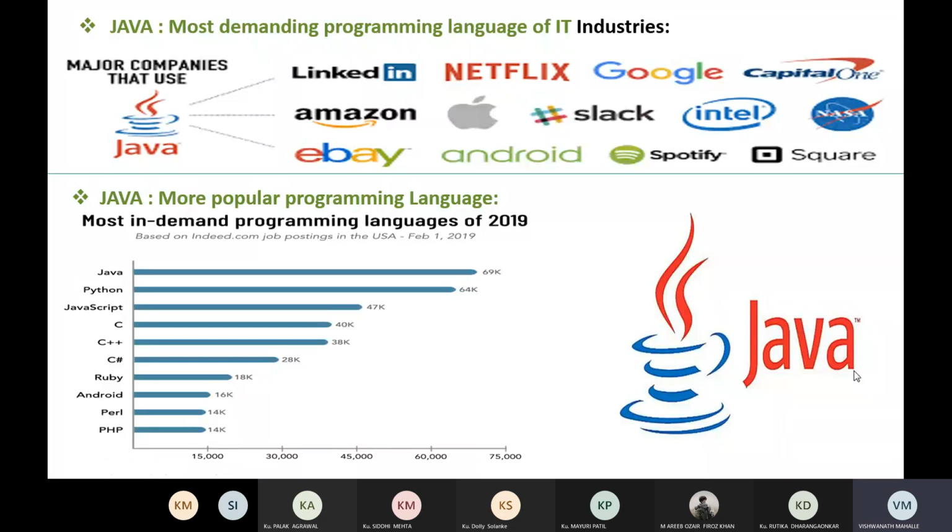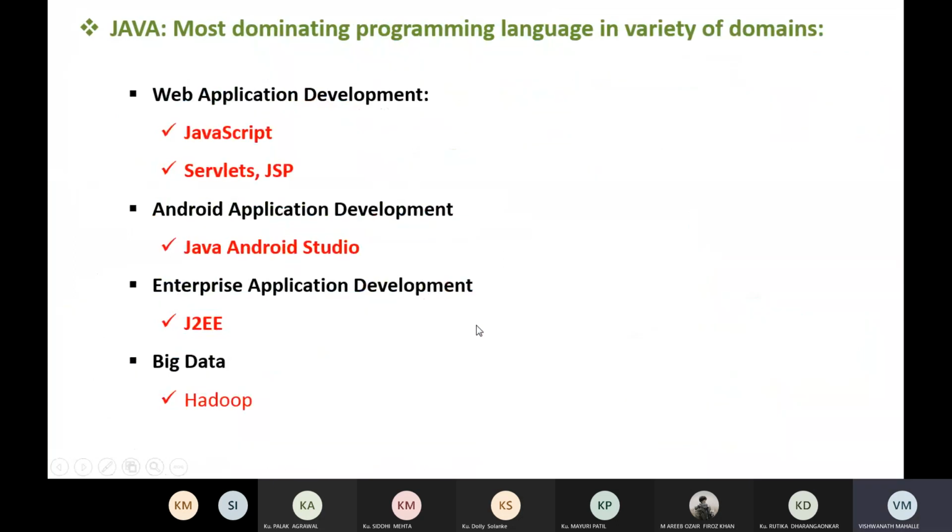You can observe this survey from 2019, and you can see the graph. Java is more popular than other languages. Python is more popular in other countries, that is, European countries, but in India, Java still has more demand. So Java is very important.